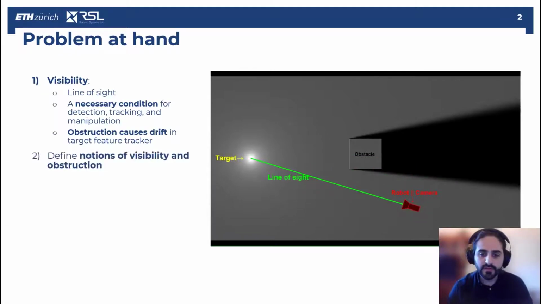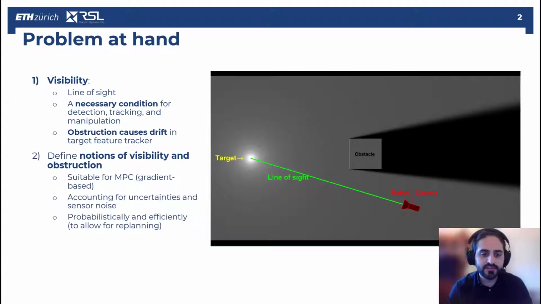In order to do that in an optimal control setting, we need to define notions of visibility and obstruction in a way that is suitable for gradient-based techniques while accounting for uncertainties and sensory noise.